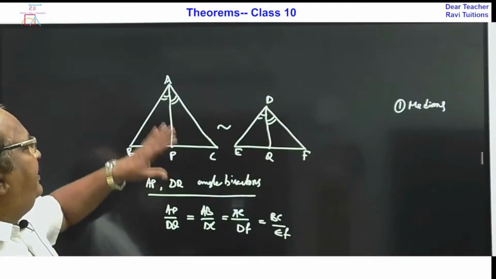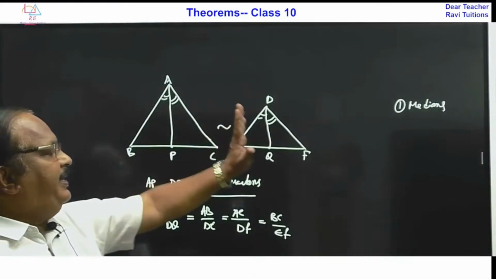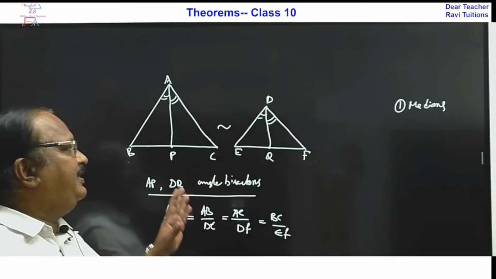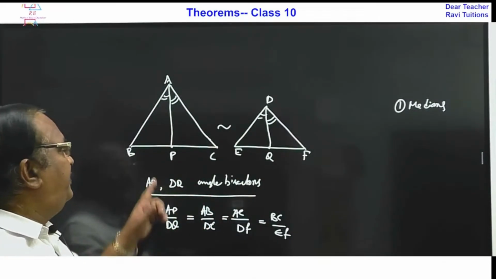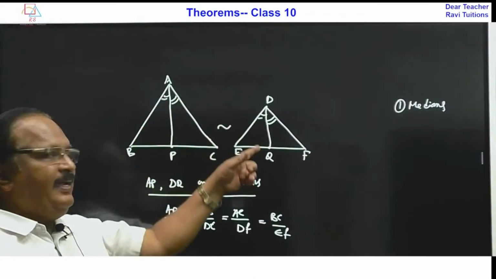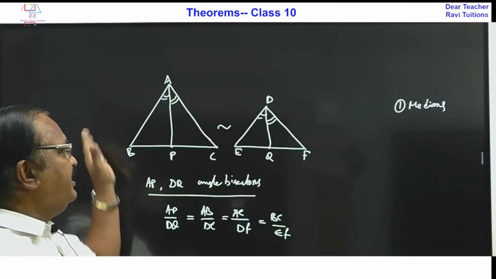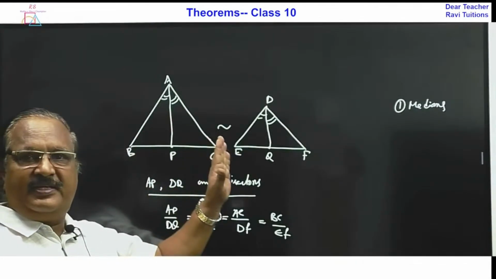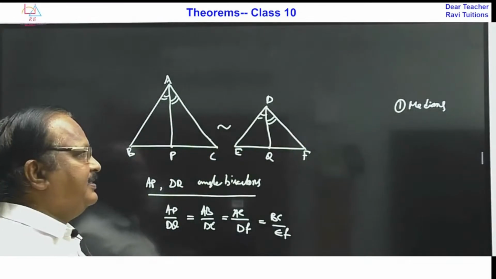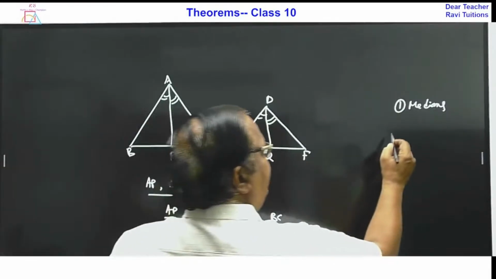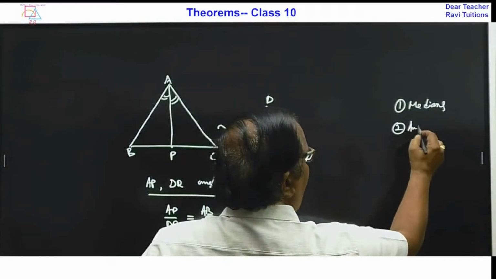So now AP and DQ are angle bisectors. Even in this case, the ratio of angle bisectors is the same as the ratio of the corresponding sides of similar triangles. So this is also the same as medians, angle bisectors.